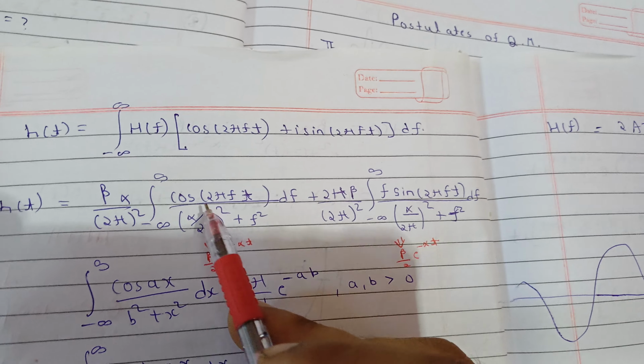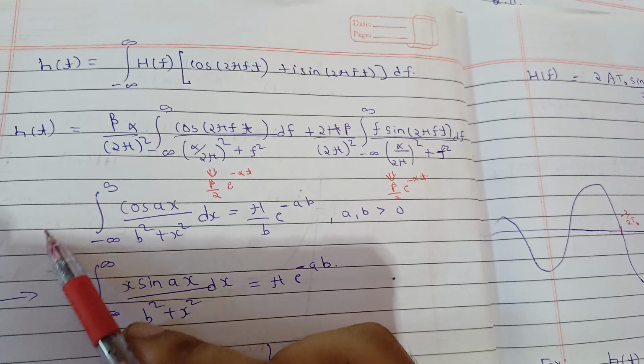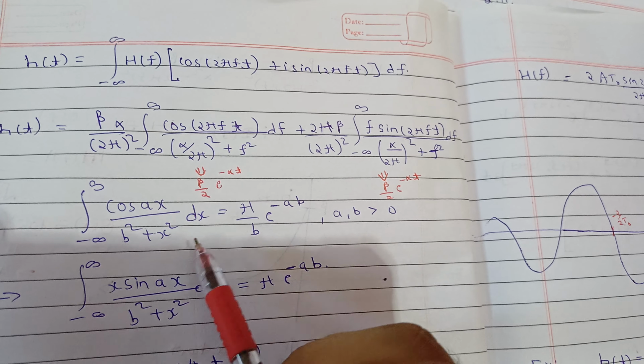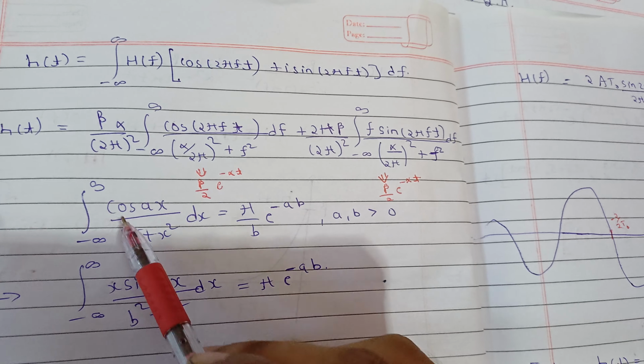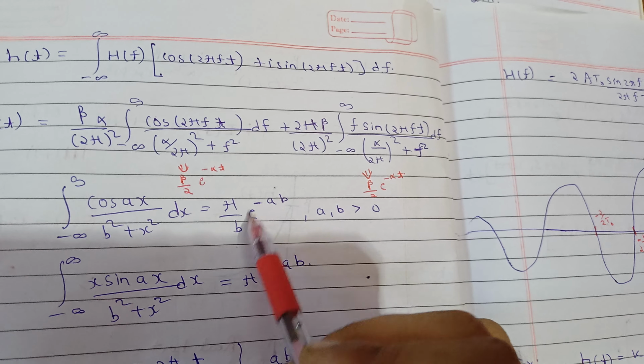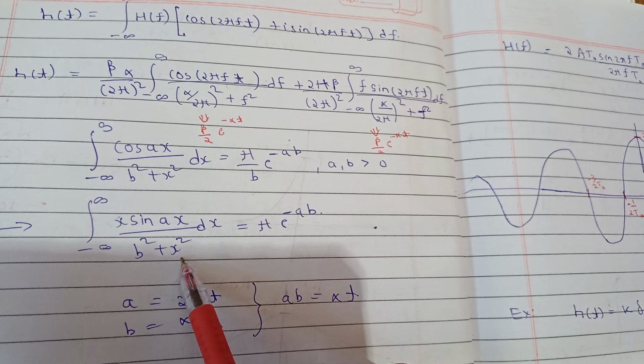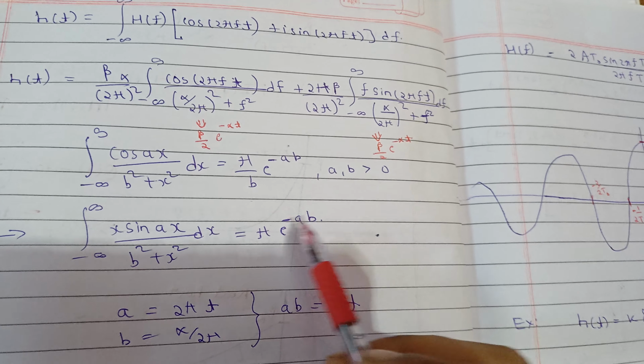Now see, this is making a kind of identity, because we know these results. You must remember this, write it somewhere, very important results. If this is your integration from minus infinity to infinity of cos ax over b square plus x square dx, this will be equal to pi by b exponential minus ab for ab greater than 0, and the same for x sin ax over b square plus x square dx, you will get pi exponential minus ab.